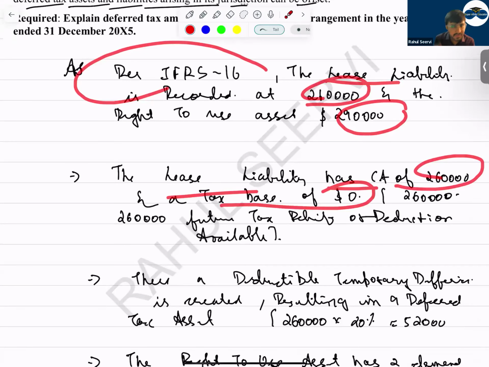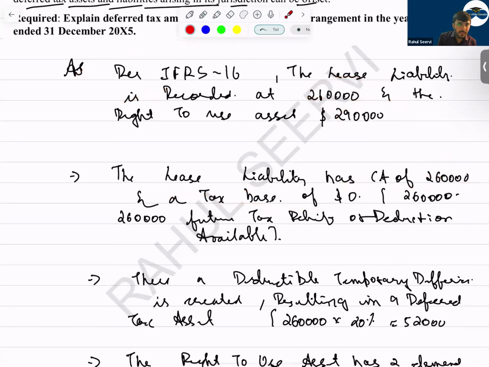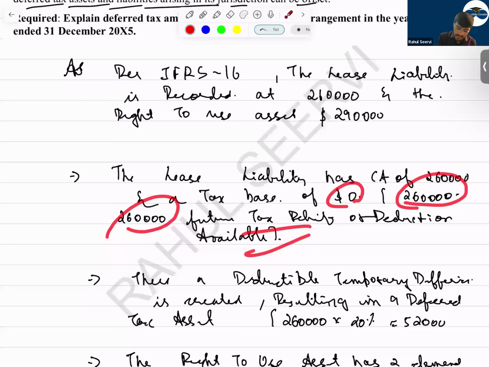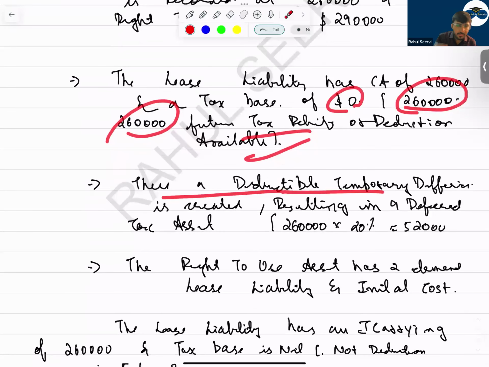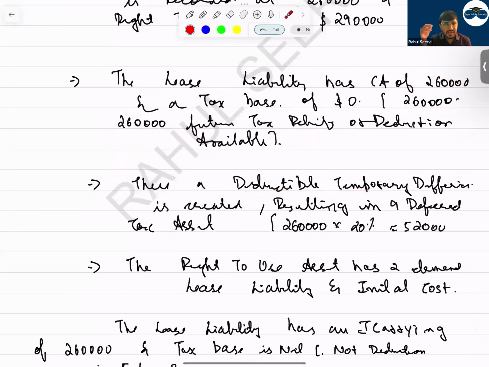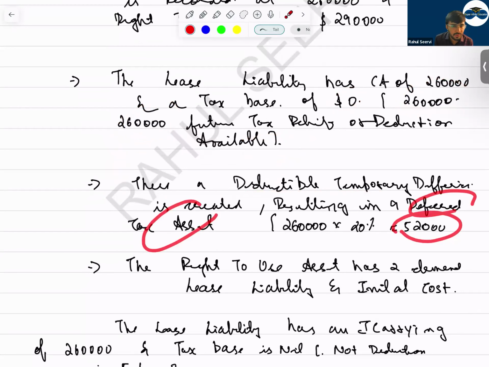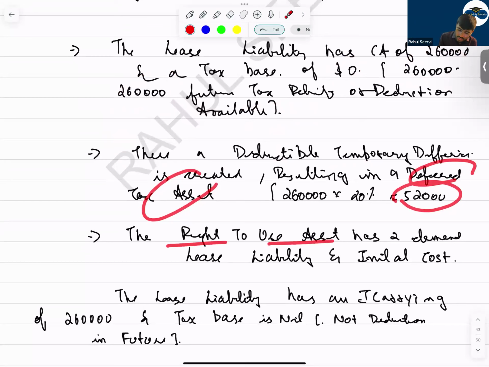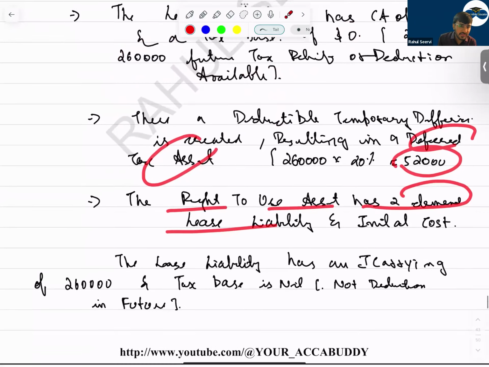Can I say the tax base will be 0? Yes or no? Because 2,60,000 minus 2,60,000, the value is 0. Can I say this creates a deductible temporary difference? This creates a deductible temporary difference. It creates a deferred tax asset of how much? 52,000.